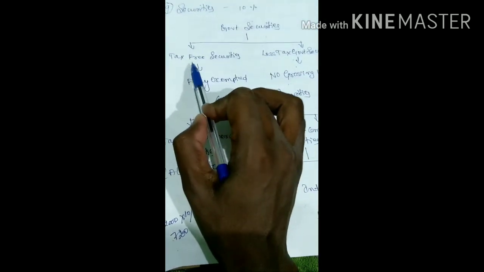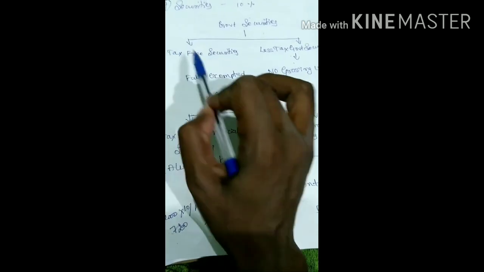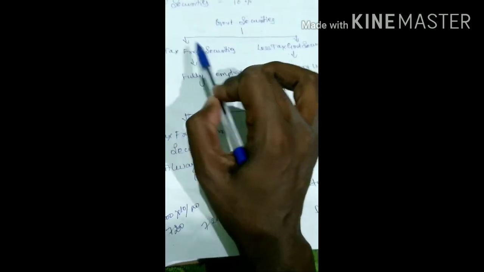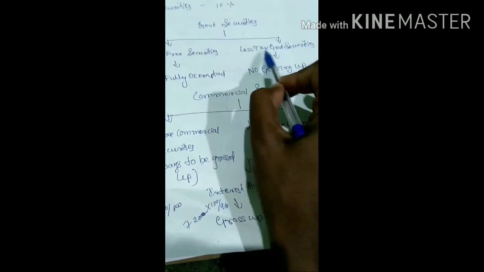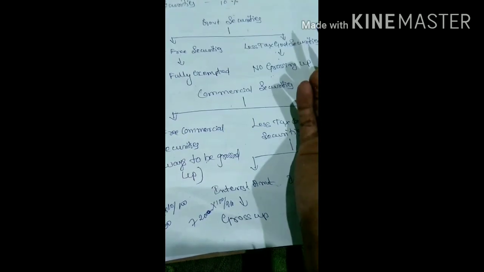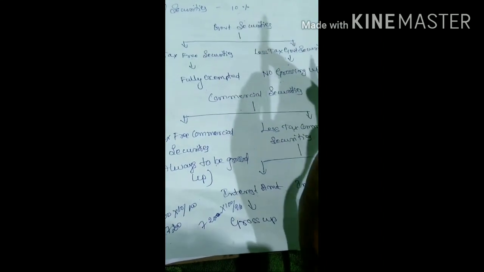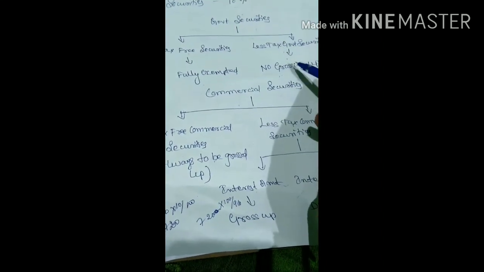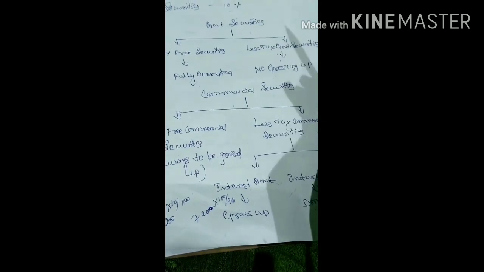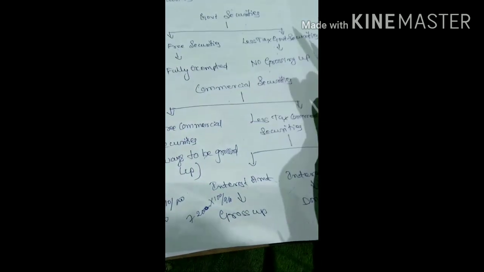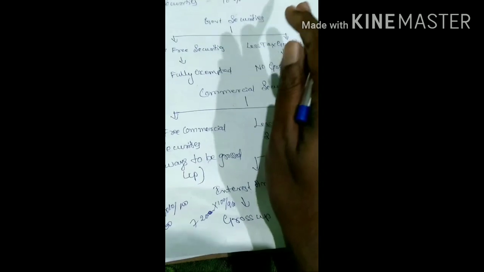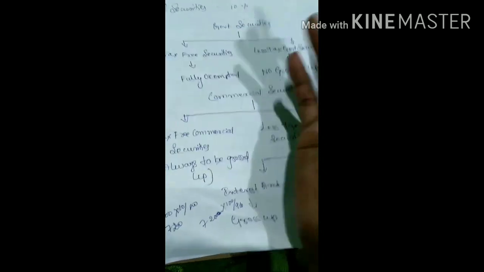If it is tax free they will specify. If it is not tax free they will not specify anything, they will just say interest on HAL government securities. That time you need to assume it as less tax government securities. So in case of less tax government securities, whether they are giving interest rate or interest amount, no need of doing gross up, you can take directly.